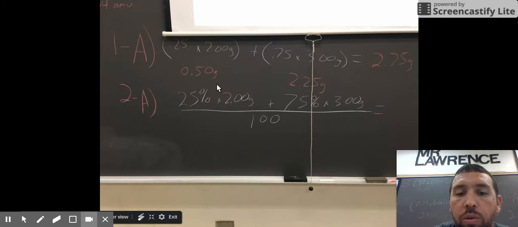Now, your book shows you to do it this way. I don't like doing it this way. It's a little more complicated, a little more chance for error in your math. But if you want to do it this way, you take 25% times 2 grams plus 75% times 3 grams, and then divide that whole number by 100. Do it however you feel comfortable, but I would recommend this way, just normalize it.